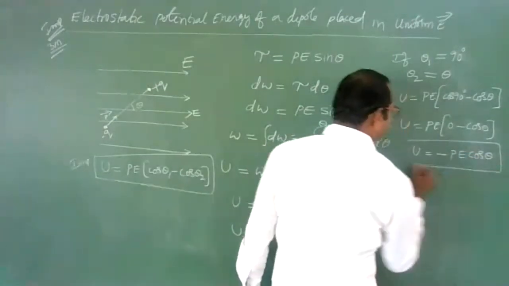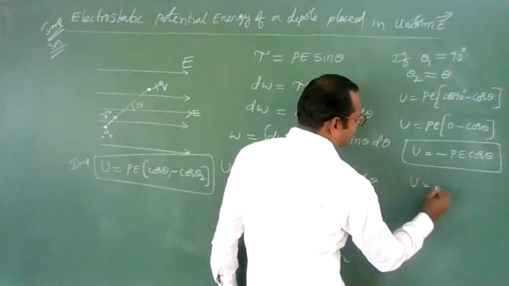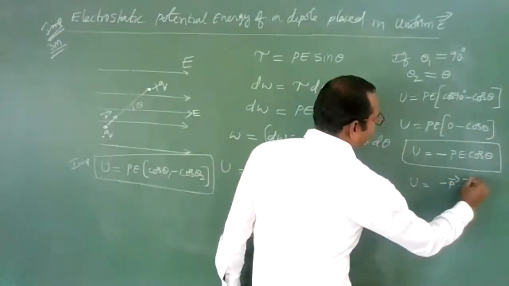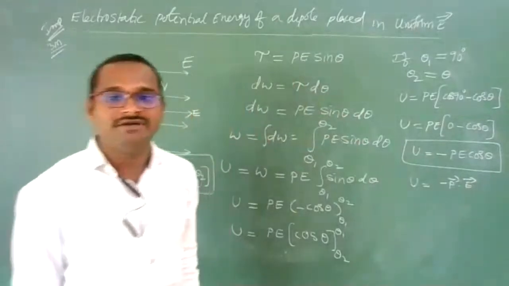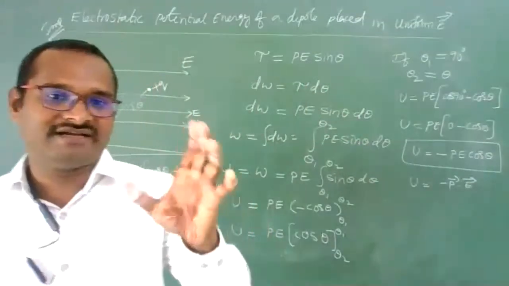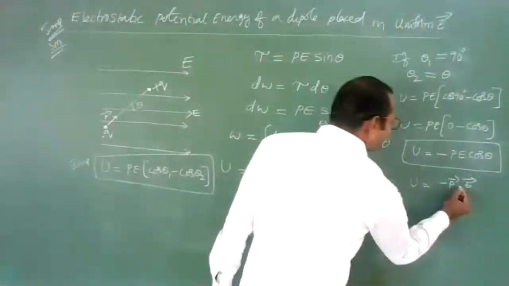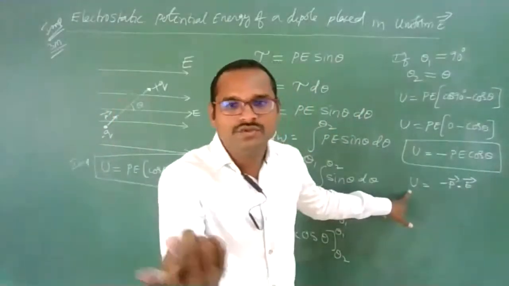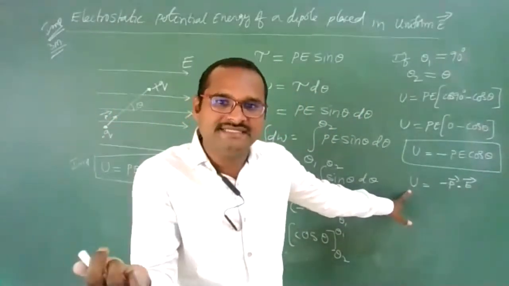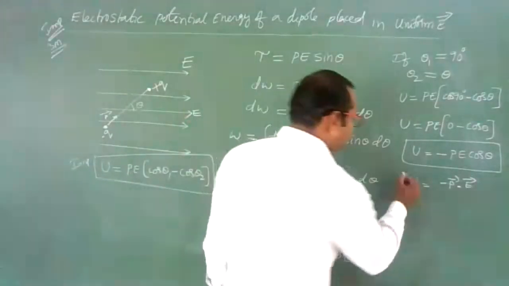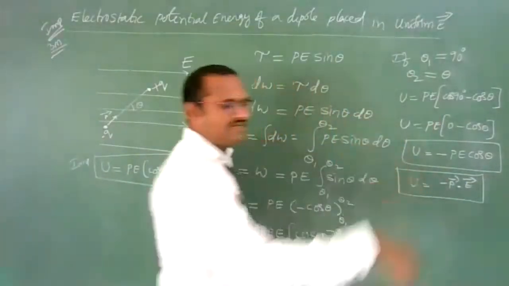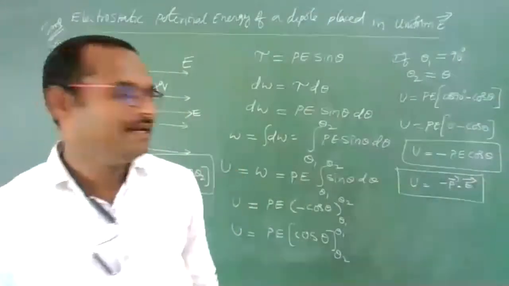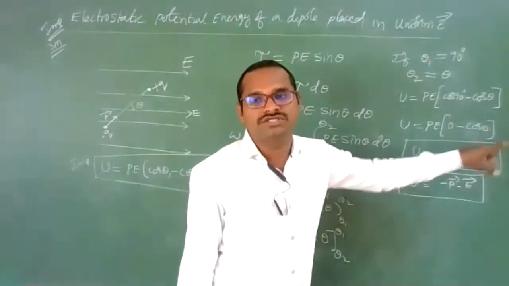And importantly, you must remember this, it can be written as minus P bar dot E bar, because cos theta comes from the dot product between the dipole moment and the electric field vector. Whenever we have a dot product, its result is a scalar. As you know, electrostatic potential energy is a scalar quantity, and its formula is minus P bar dot E bar, or you can write minus PE cos theta.